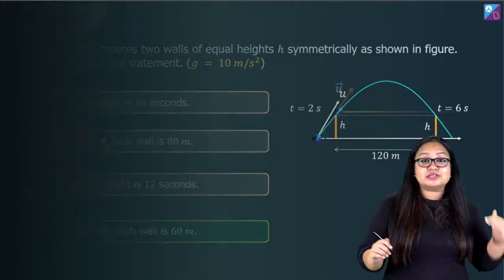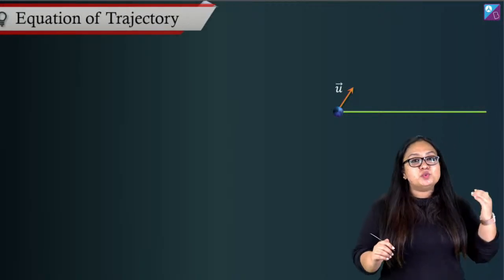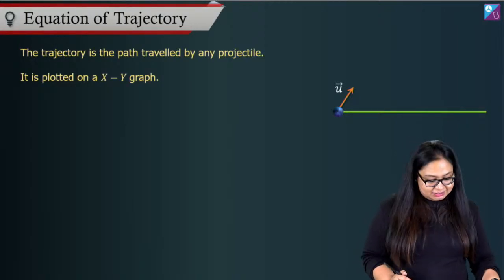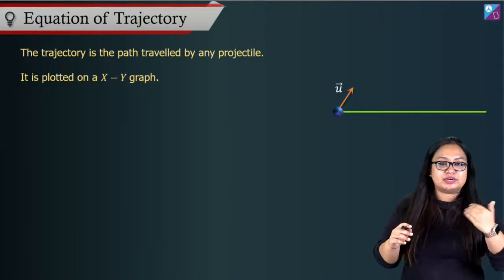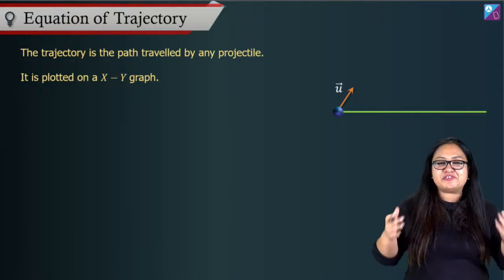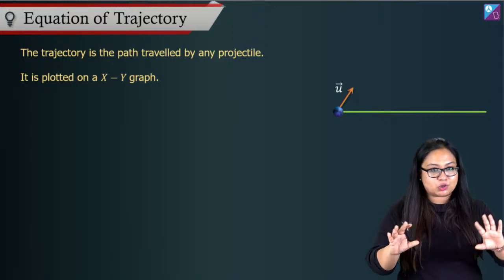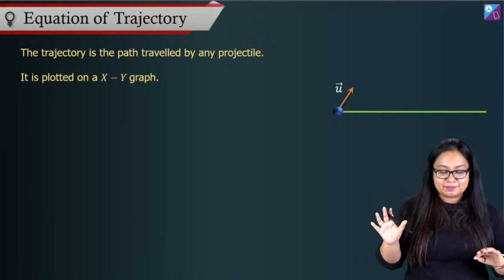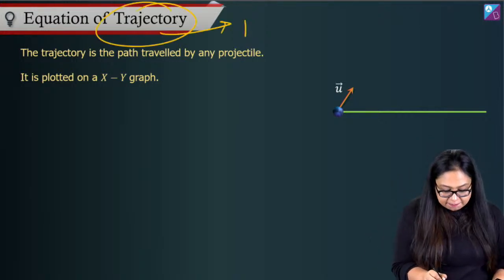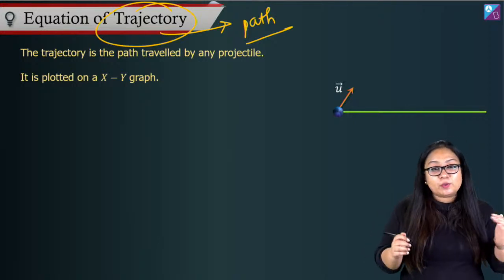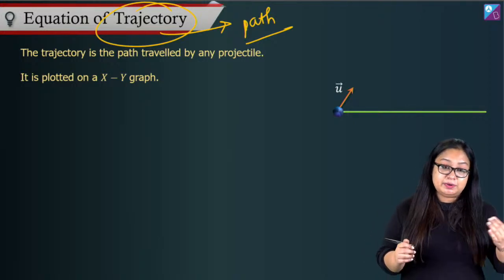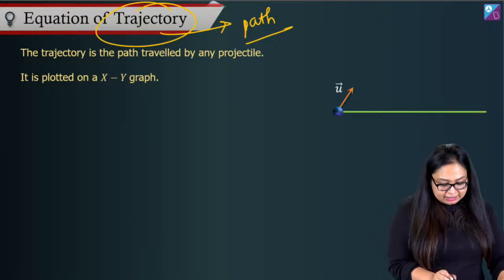And let's move on to the next thing in projectile motion, which is the equation of trajectory. Trajectory means path, for any particle in motion. Trajectory is just a fancy way of saying path. So if I talk about the equation of the path, I will be talking about the equation of trajectory.